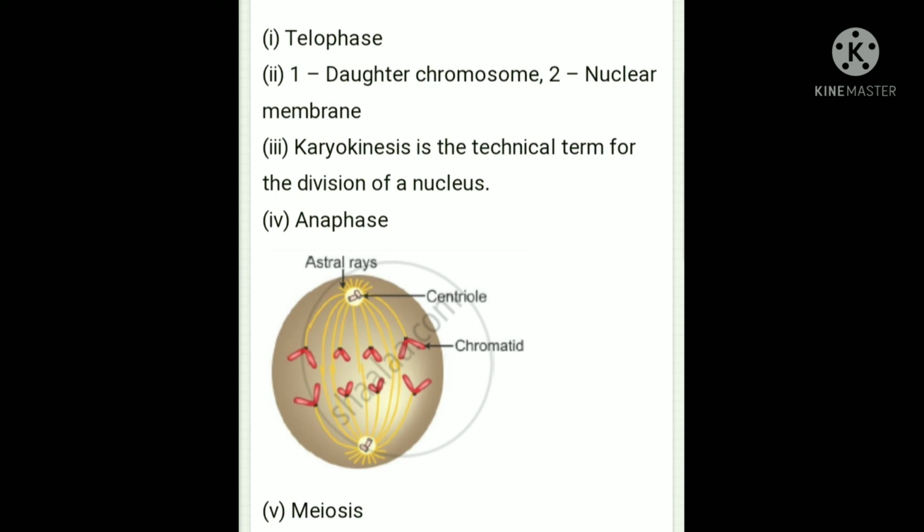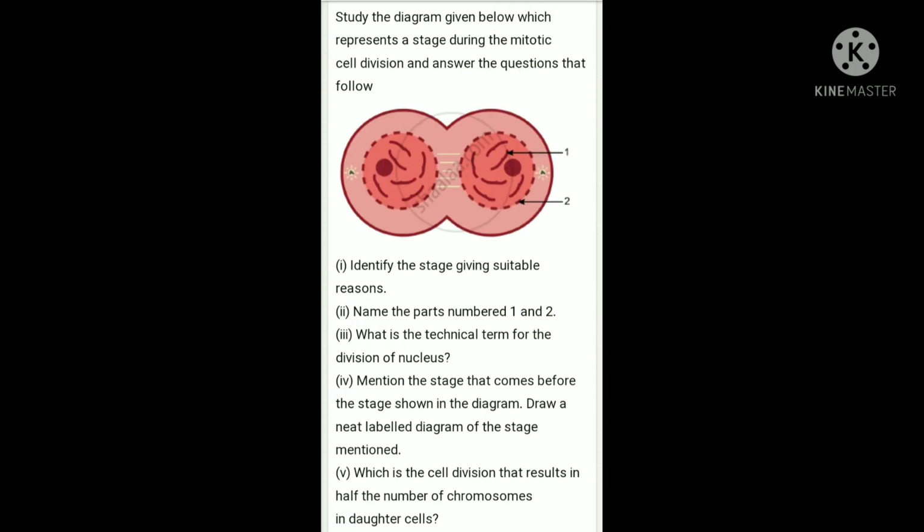Centriole is present in the, what? Centrosome with centriole is present in case of the animal cell. In plant cell, centrosome with centrioles are absent. So you can remember that in case of animal cell you can see this type of division.